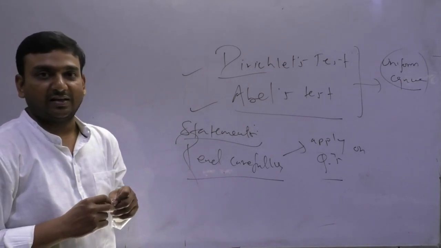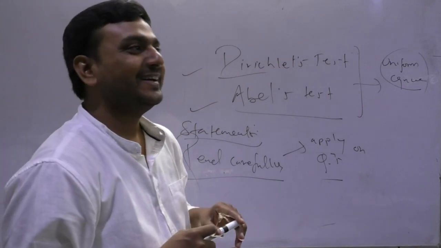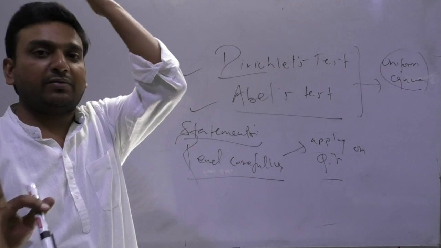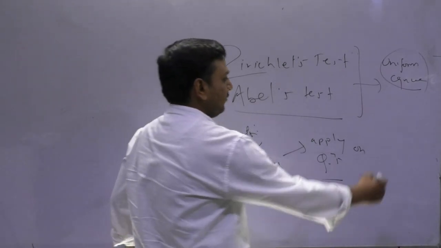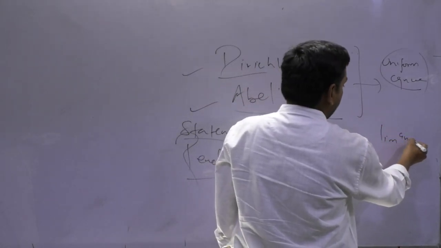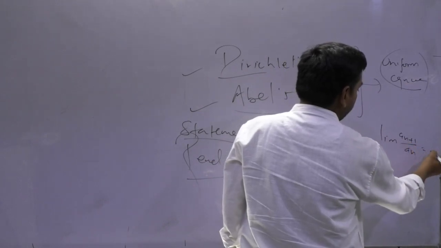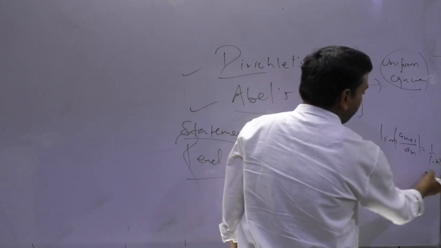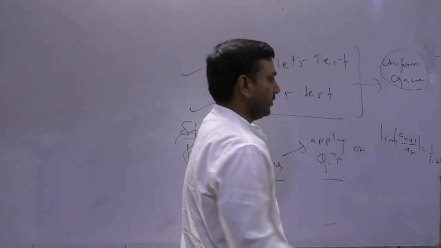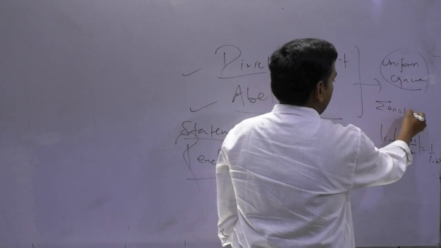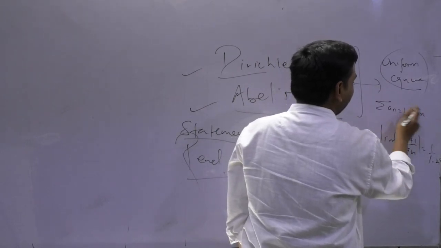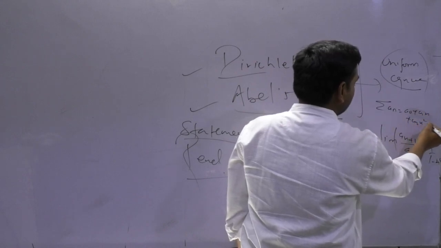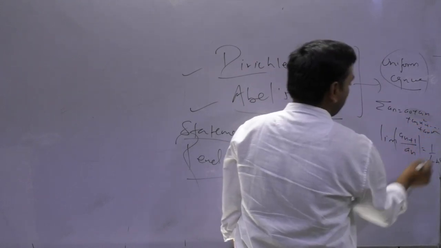Should I talk about power series too? Okay. I suggest you go through the power series, and there is only one formula, the limit of modulus of a(n+1) upon a(n), and suppose that this comes out to be 1 upon 1 minus x square for any series a0 plus a1x plus a2x square plus anx and so on.